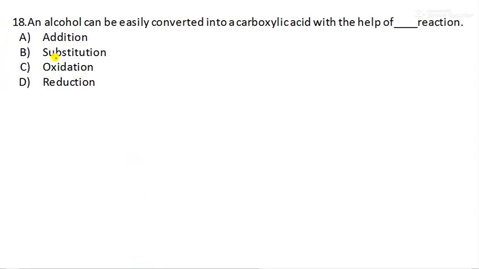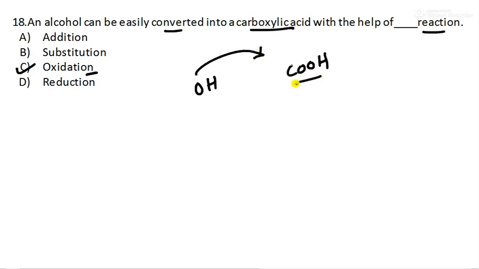The question is, an alcohol can be easily converted into carboxylic acid with the help of which reaction? Yes, it is with the help of oxidation. Remember this. Alcohol is OH, and this is COOH. Correct? So with the help of oxidation, means addition of oxygen, we can change this to what? This is alcohol, this is carboxylic acid. So this is oxidation reaction. Next is question number 19.